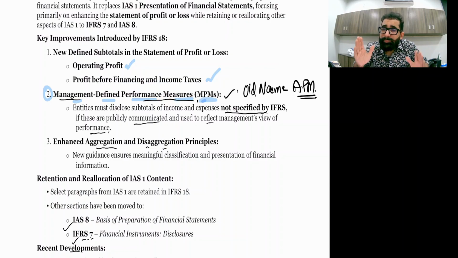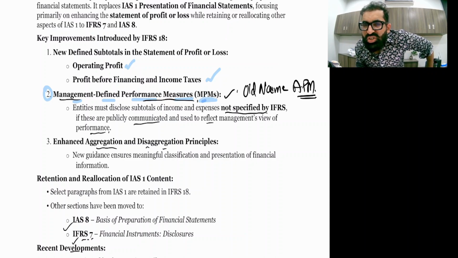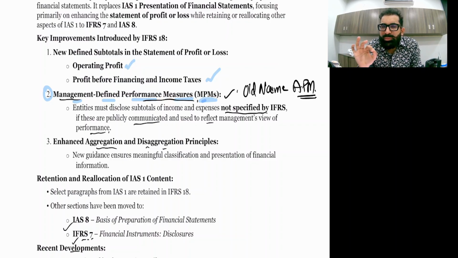Previously this APM area was not under the control of IFRS. This was a non-IFRS area, a non-GAAP area, meaning no accounting standards governed this. This APM area was covered by European boards and European bodies, and they used to give different guidance on it. But now after IFRS 18, first of all, they have changed the name of this APM to management defined performance measures.